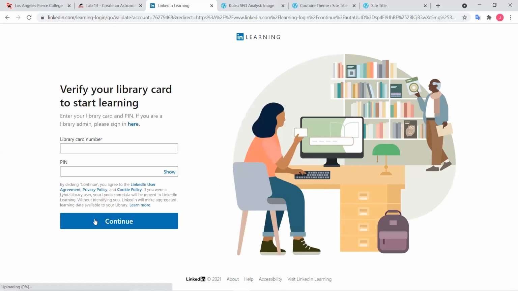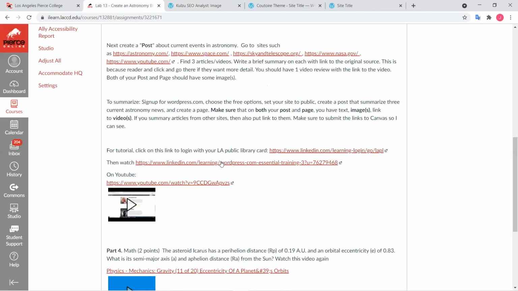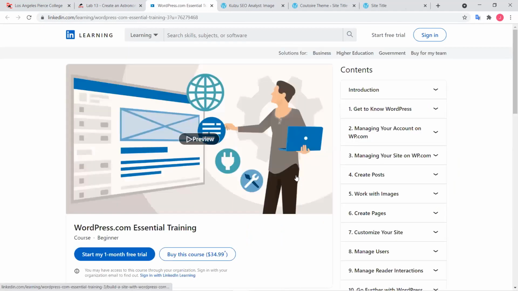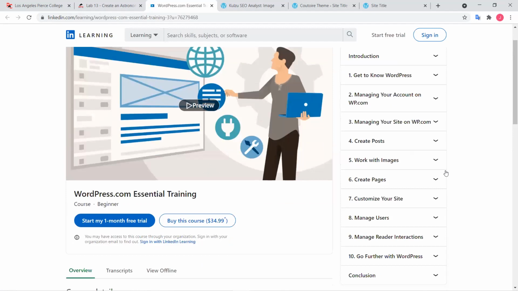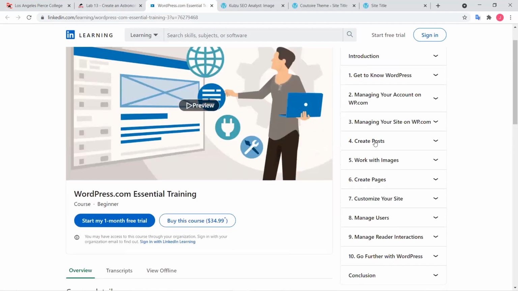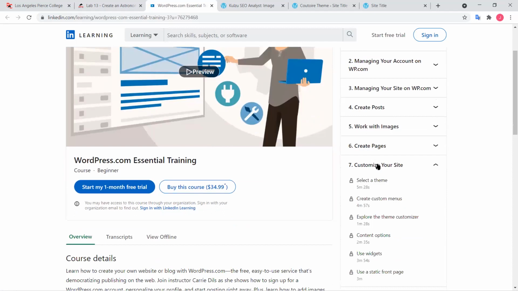With the library card number. And preview, let me see, I haven't signed in yet. But you can preview this course right here, and you can see that on LinkedIn, it shows us how to create a post, how to create a page, how to work with images, and then how to customize yourself with themes, which I discussed a little bit earlier.